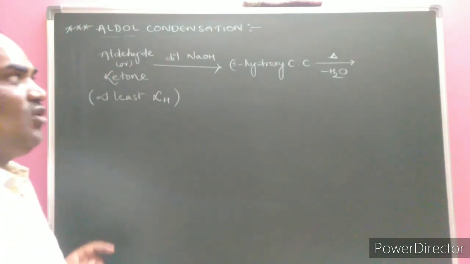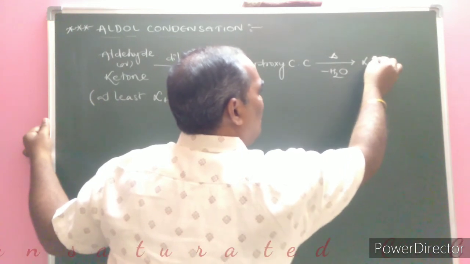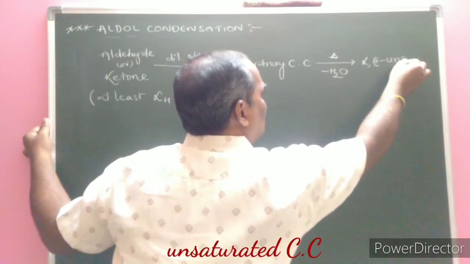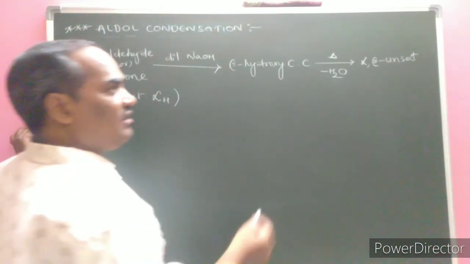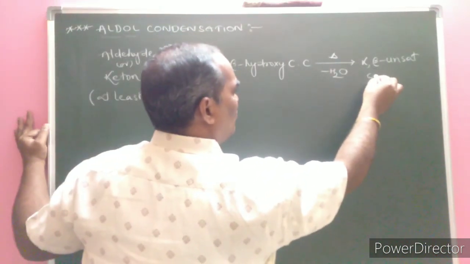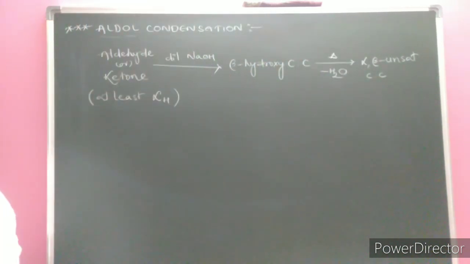By the loss of the water molecule, it forms an alpha, beta unsaturated carbonyl compound. This alpha, beta unsaturated carbonyl compound formation reaction is known as aldol condensation.